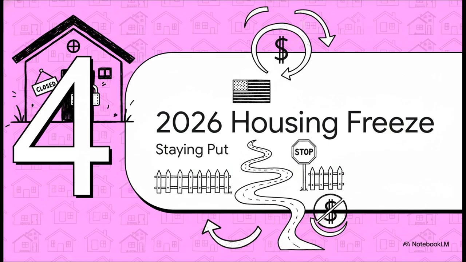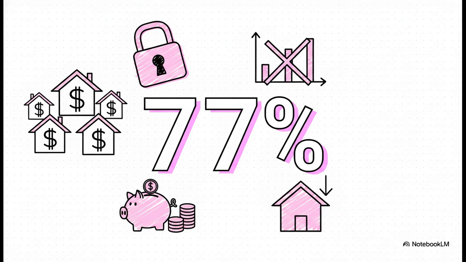Which brings us directly to Section 4, the 2026 housing freeze. All of this economic strain is bleeding right into real estate. According to the 2026 Harris poll, a staggering 77% of Americans are effectively refusing to move. They're choosing to stay put and hold on to their current, lower mortgage rates rather than stepping out into a market with much higher rate prices. It has created a profound freeze in the housing market.